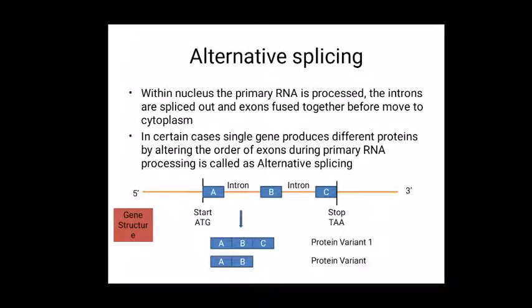For example, in the following, the gene carries 3 exons A, B and C and 2 introns are present. During primary RNA processing, in one kind of process, the exons A, B, C combine together to form protein 1. Whereas in the other process, only exons A and B fuse together and C is excluded. This leads to production of protein variant 2. In such a way, from a single gene, 2 or 3 proteins can be produced by the alternative splicing mechanism.